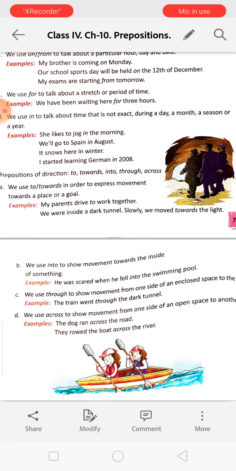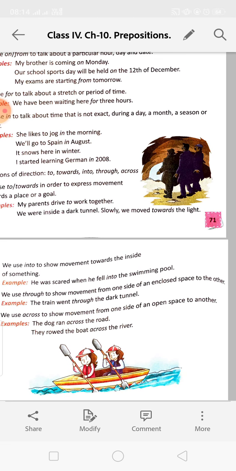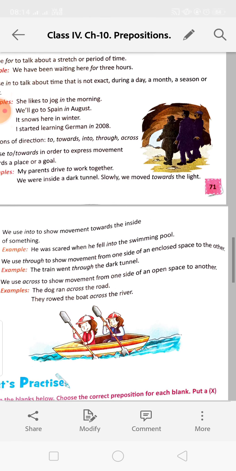We use through to show movement from one side of an enclosed space to the other. The train went through the dark tunnel. We use across to show movement from one side of an open space to another. That means the dog ran across the road. They rowed the boat across the river.